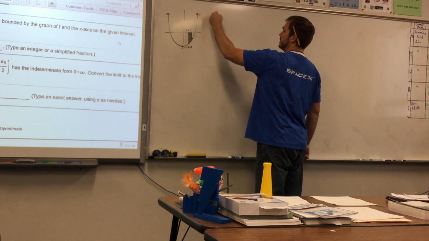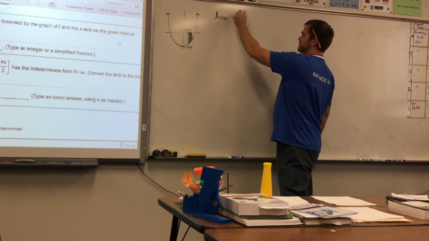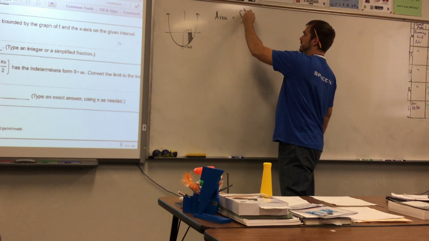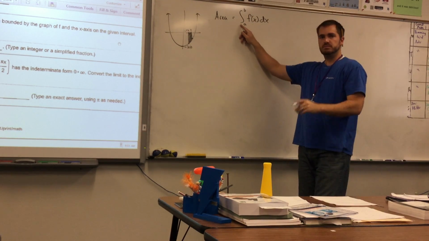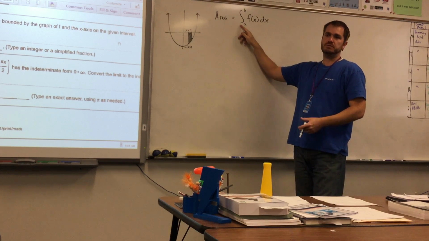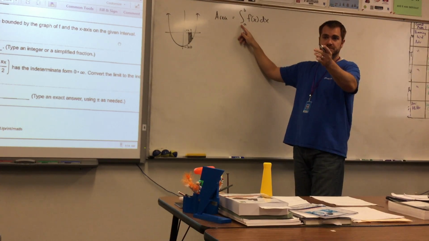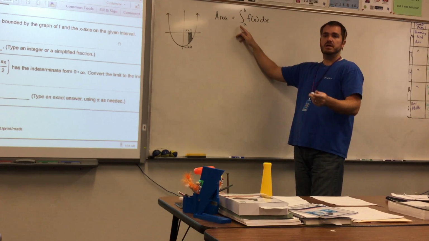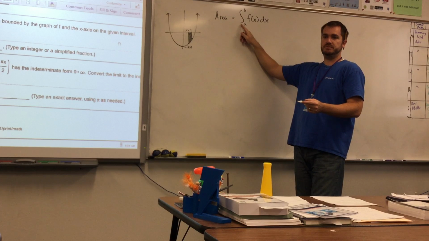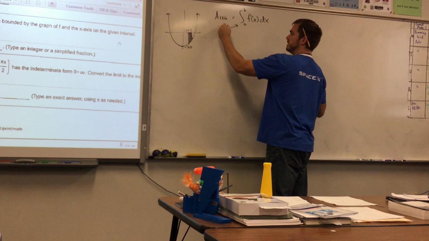Alright, so the formula for the area is equal to the integral from a to b of f of x dx. I say the integral, I know you're familiar with that terminology. Also, there is another name for this symbol right here. Anybody know it? Integration, yes, that's the process. This is the antiderivative. Either way, okay? So I just said a word, it's the integral, it's also the antiderivative.